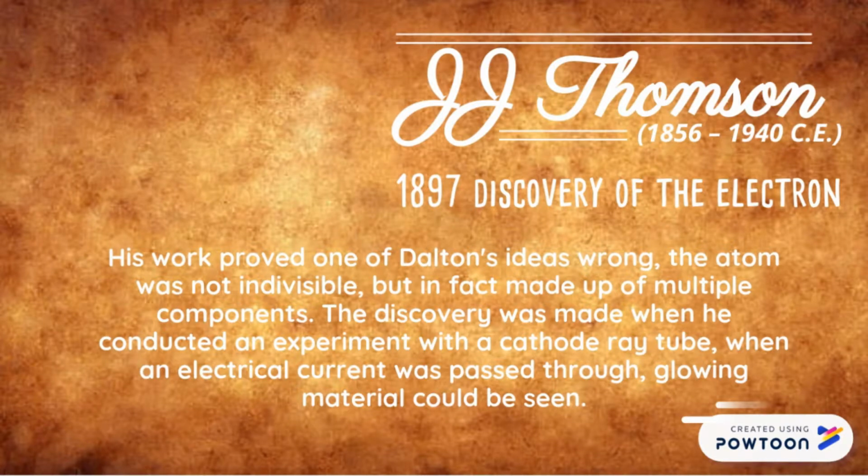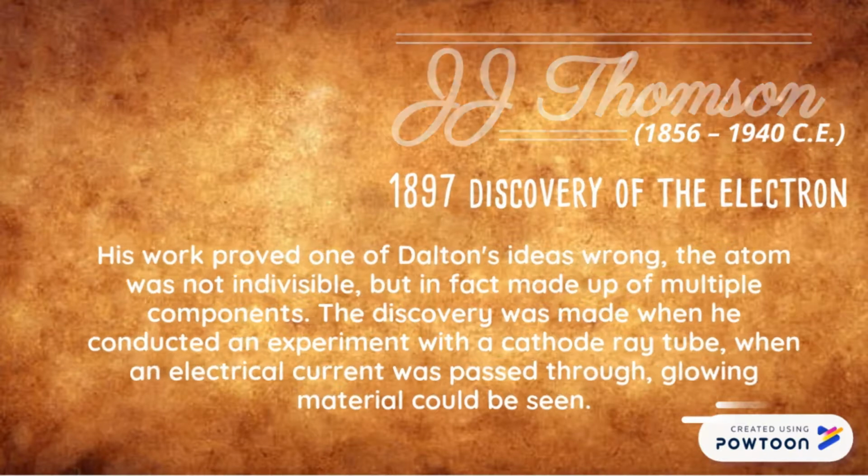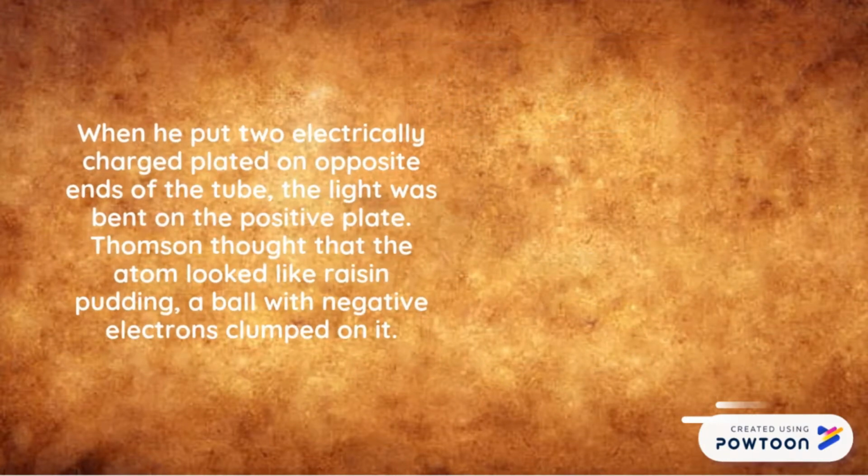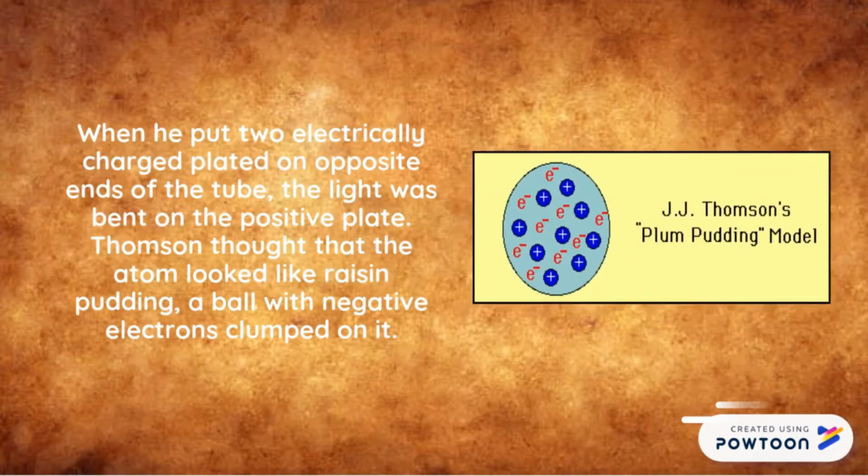The discovery was made when he conducted an experiment with a cathode ray tube. When an electrical current was passed through, glowing material could be seen. When he put two electrically charged plates on opposite ends of the tube, the light was bent toward the positive plate. Thomson thought that the atom looked like raisin pudding, a ball with negative electrons clumped on it.